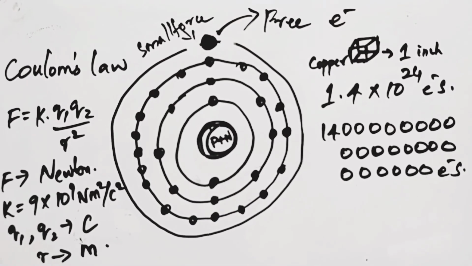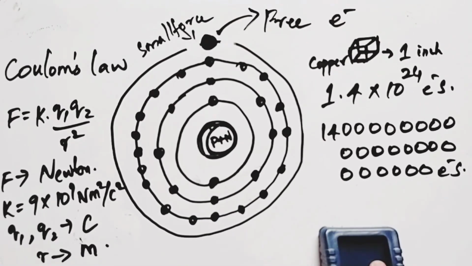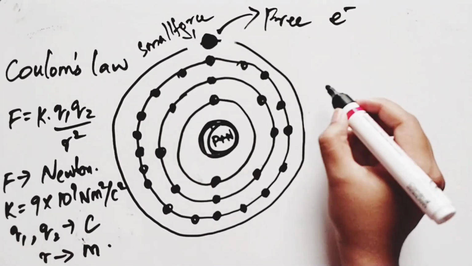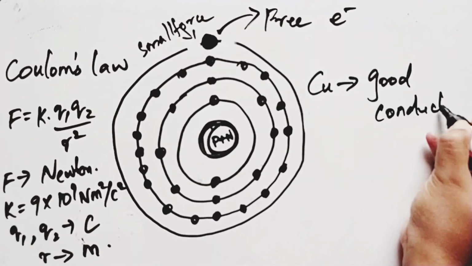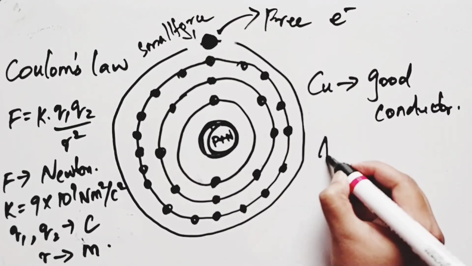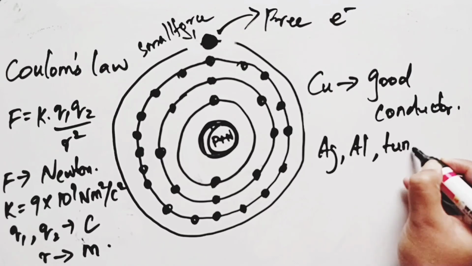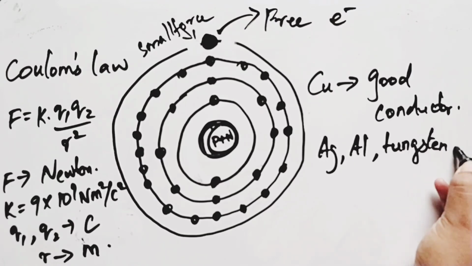This enormously large quantity of free electrons is the reason why we call copper a very good conductor. Other metals like silver, aluminium, gold, tungsten are all termed good conductors only for this reason, that is, the presence of free electrons. Voltage or current cannot exist without this free electron.